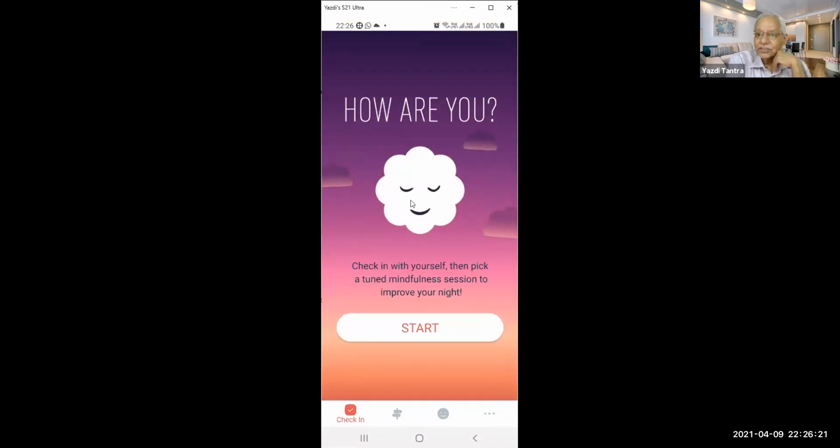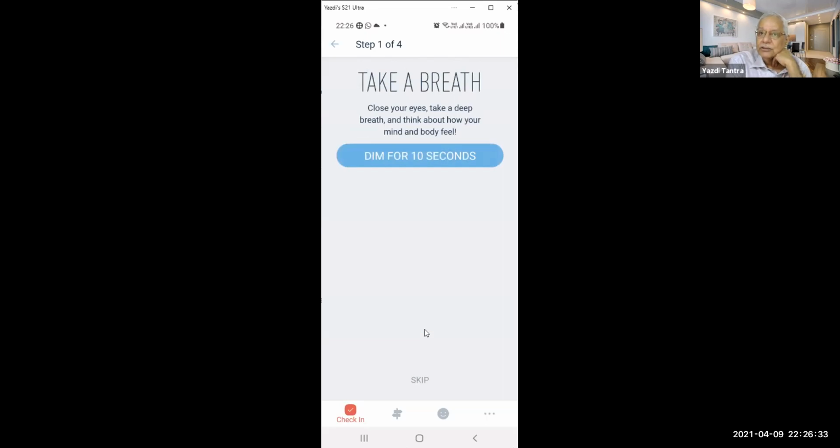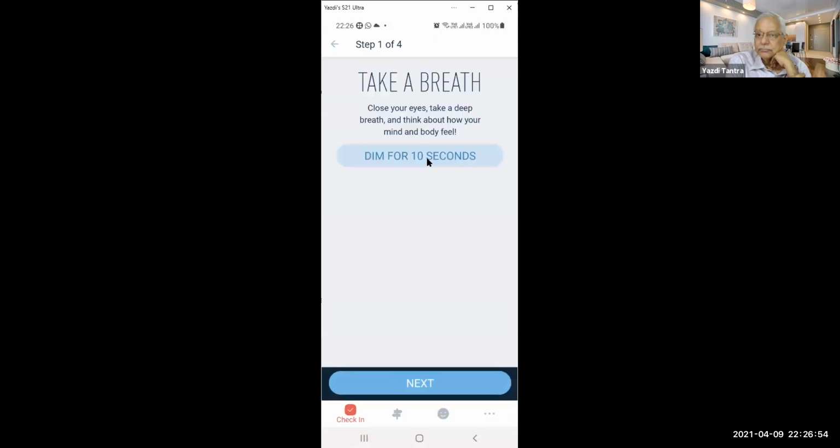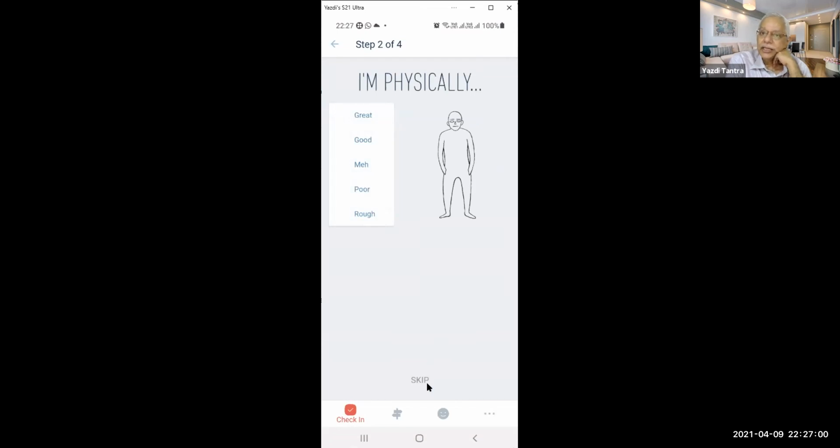So it asks you what is your current mood, where you are, and then gives you meditation of your choice. So you just say start. You take a deep breath, close your eyes, take a deep breath and think about how your mind and body feel. And you can just tap on this and say dim for 10 seconds. Okay, so now you have started. You say next and define yourself. I am physically great.